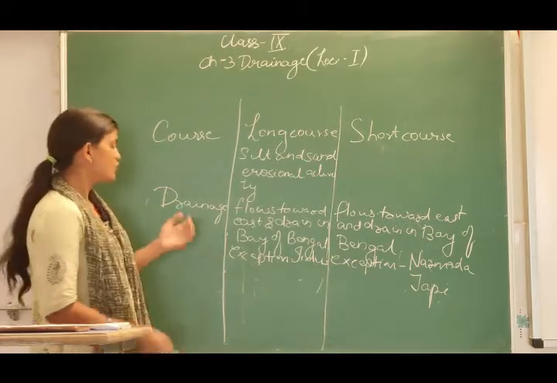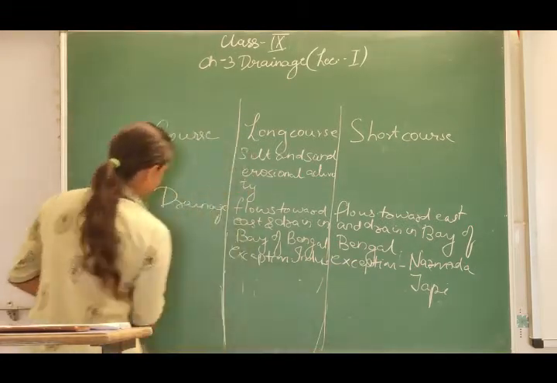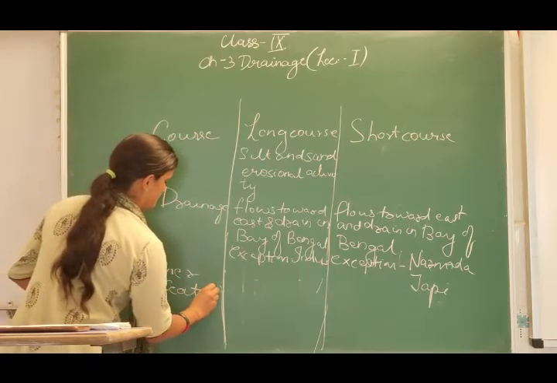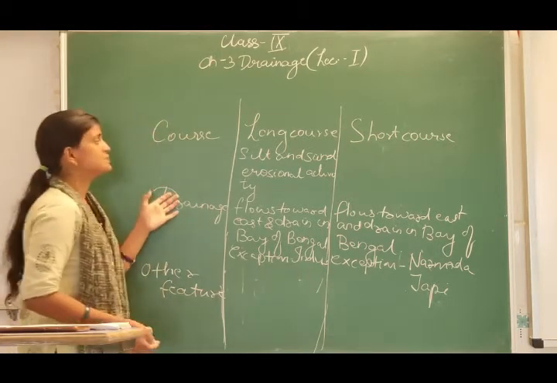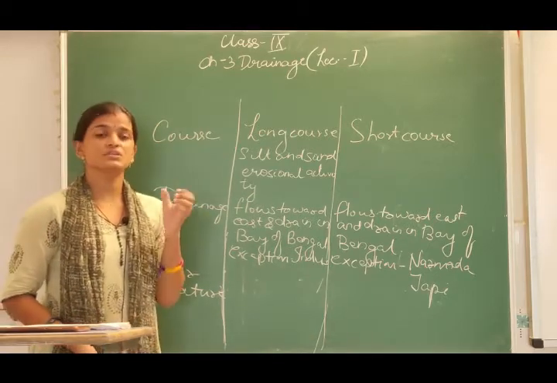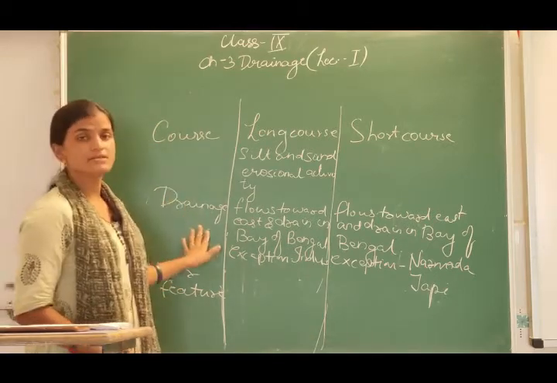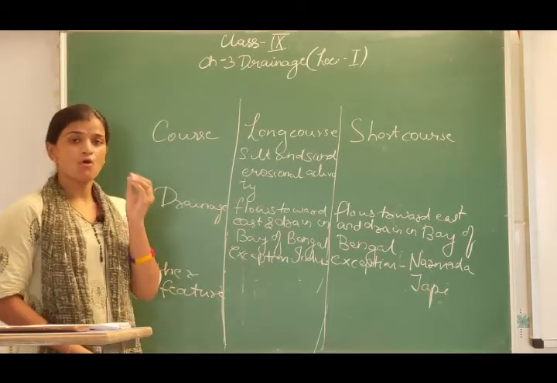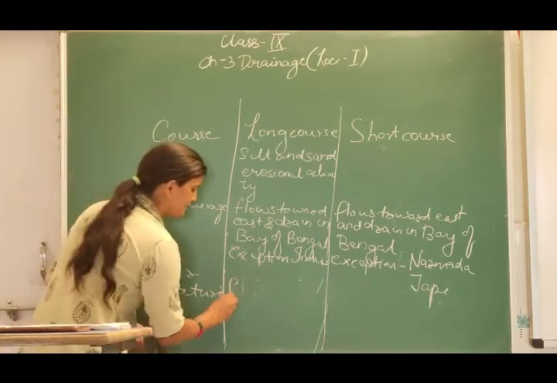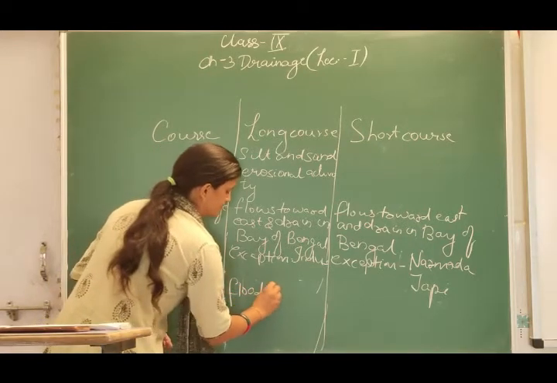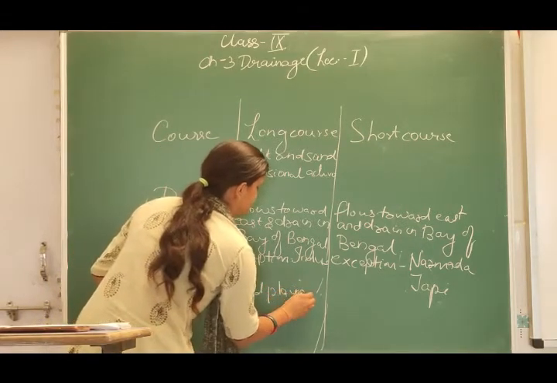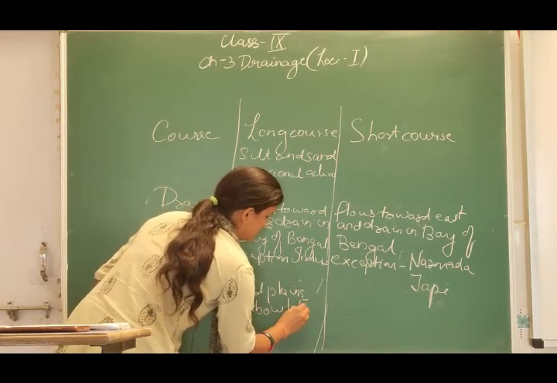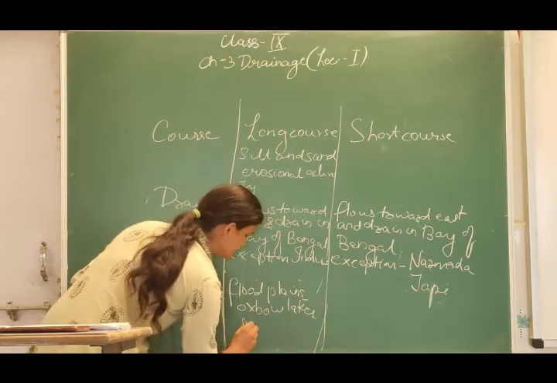Then other features that we can see here: apart from all these features, that is the point of origin, the sources, the course, the drainage system, we have other features also, that the Himalayan rivers form flood plains, oxbow lakes and meanders.